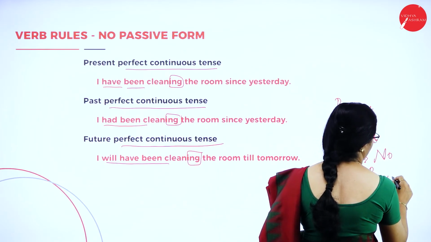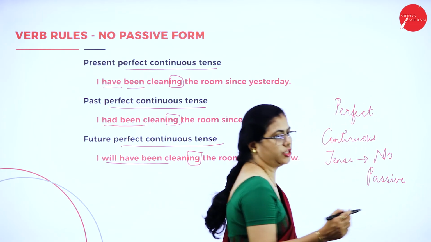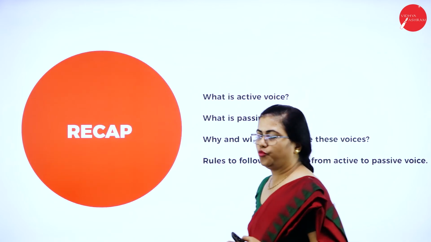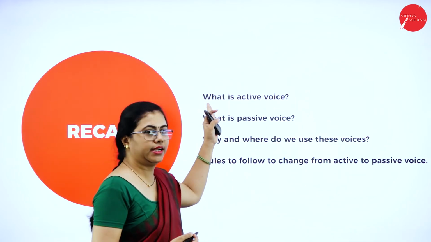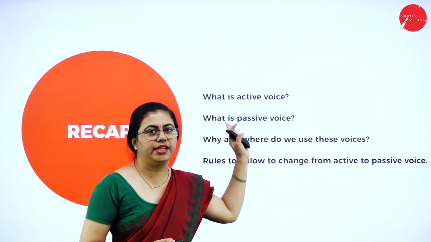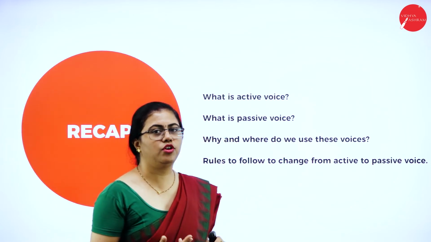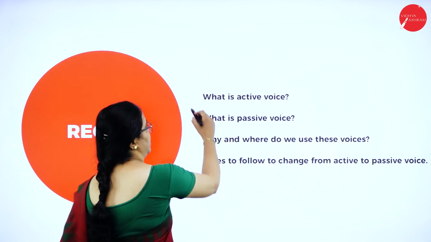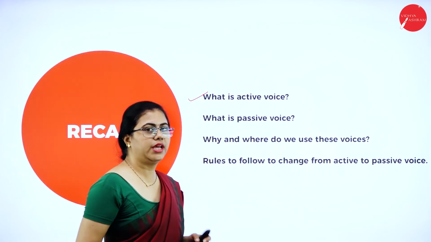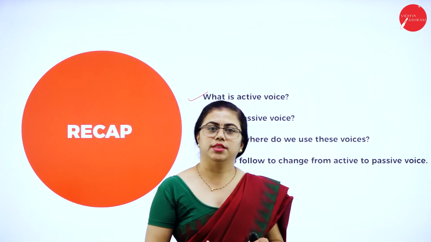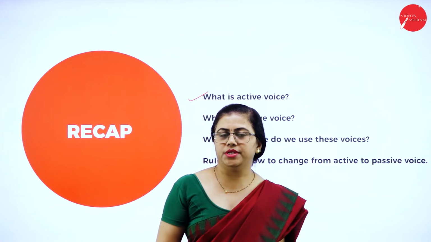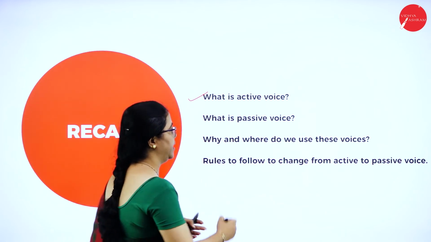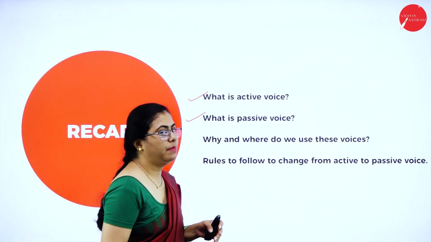Hope you understood this. Hope this is clear to you, isn't it? So what did we learn today? We have learned what an active voice is. If the doer of the action is in the subject part and the receiver of the action is in the object part, then that sentence is said to be in active voice. If the doer of the action has been changed to the object part and the receiver of the action has been changed to the subject part, then that sentence is said to be in passive voice.